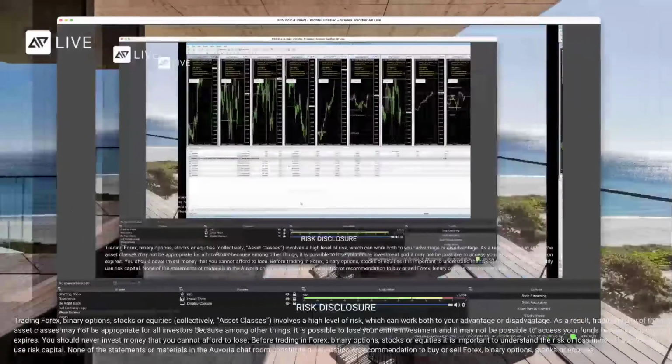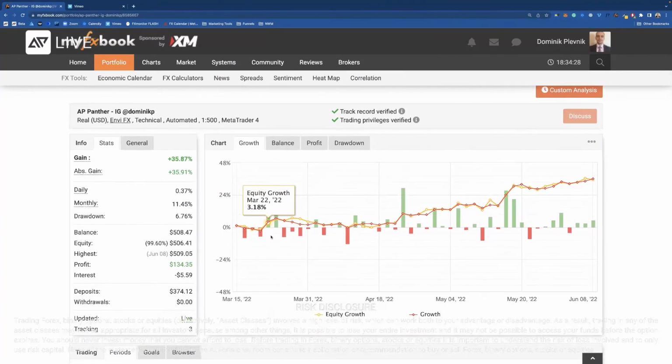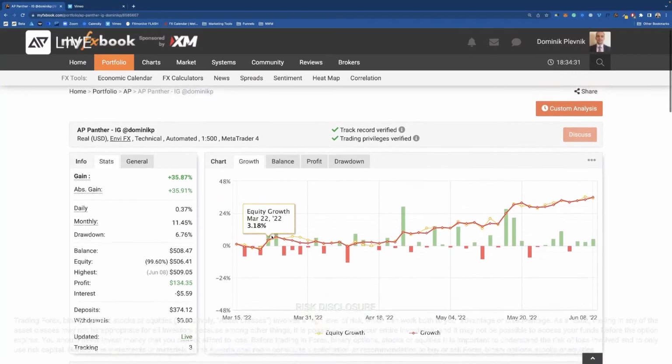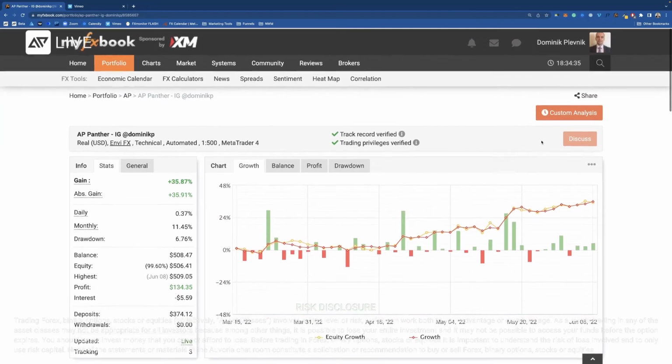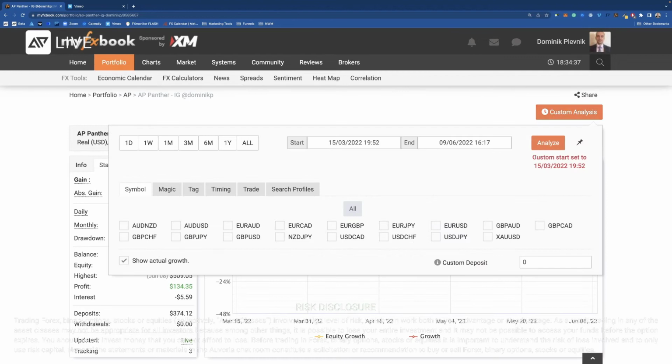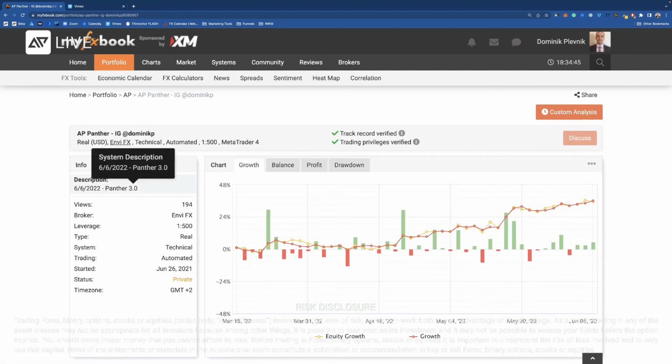I would also like to show you my MyFX book. This is the MyFX book. It's actually from the very first trade that Panther did when we started using it. Here I put a custom analysis. You can see the custom start date when we started with Panther 2.0, and in general I will also put when we started Panther 3.0 and Panther 4.0, so we have exact dates.